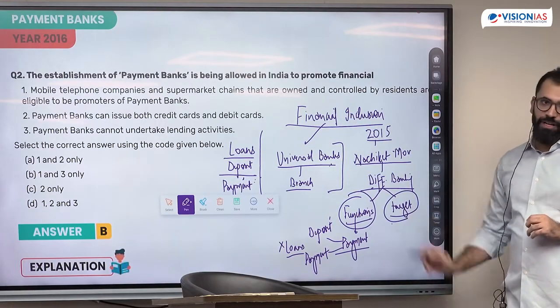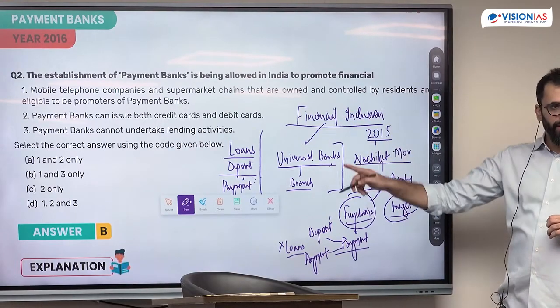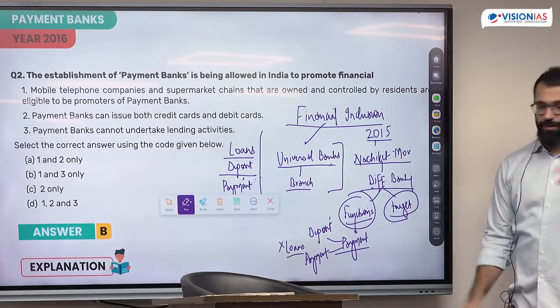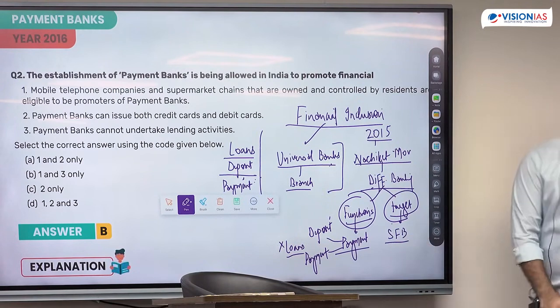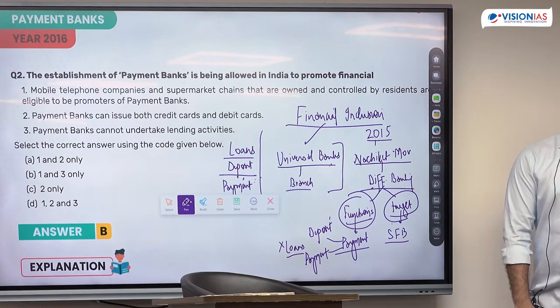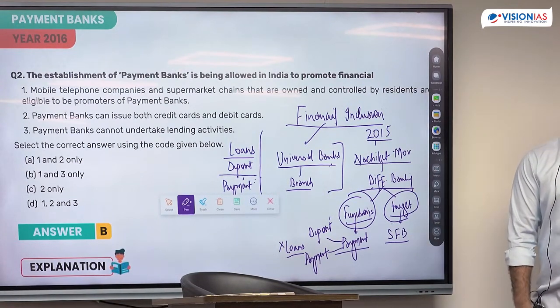Second, have target oriented. They can do all three, but for certain focused people. This was called as small finance bank. How do they target the people? Any idea how small finance bank are different from universal banks?